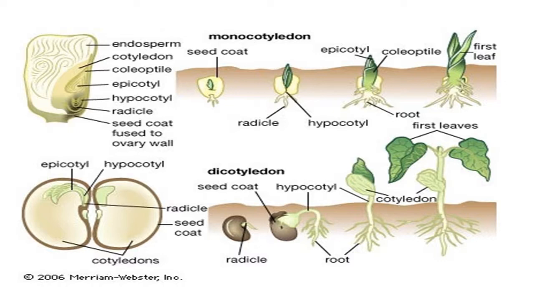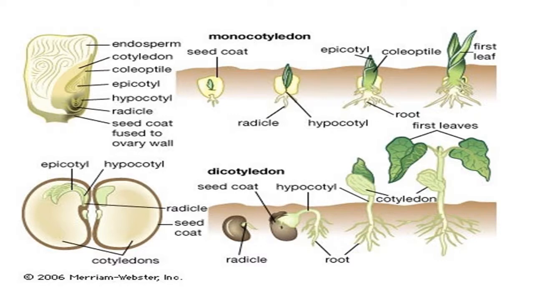So the embryo is actually present within the seed. That embryo in the future develops into a new plantlet. When you plant the seed into the soil, germination actually begins. Germination is nothing but the embryo starting to grow.